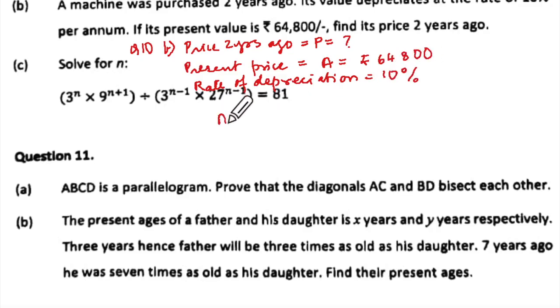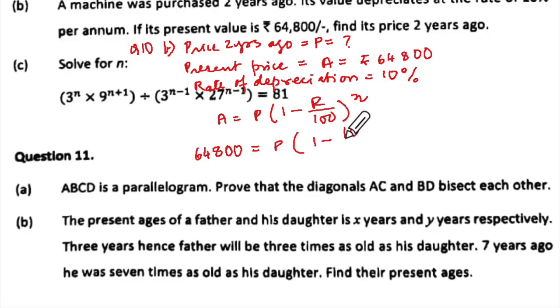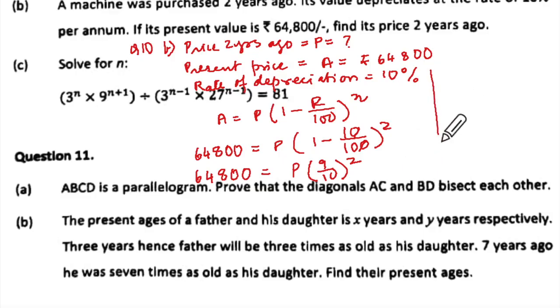So which formula will be used? A equal to P into bracket 1 minus R upon 100, to the power n. Correct? So that will give us 64800 equal to P into bracket 1 minus 10 upon 100 to the power 2. That will give us 64800 equal to P into bracket here 9 upon 10. Correct? Whole square.